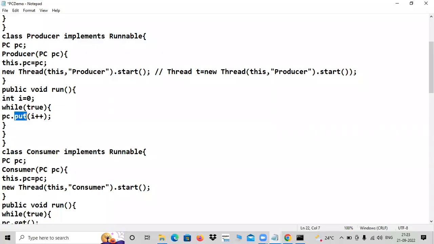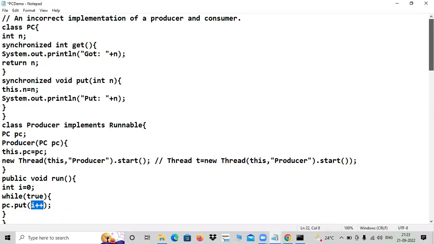Put method you are calling. And what is the argument passed? 0. 0 is passed to put method. N will take 0. That will give to this n. Right? Background story, I told already this story. So n is taking incoming 0. Then now at least tell now what is going to be n? Put colon. You get 0? 0, sir. Right. 0, sir.